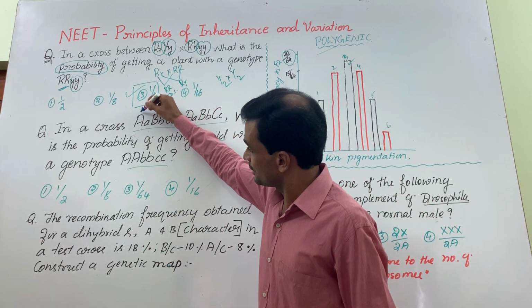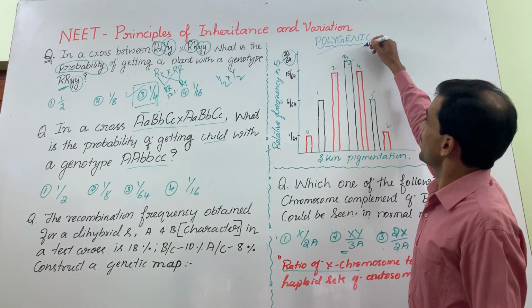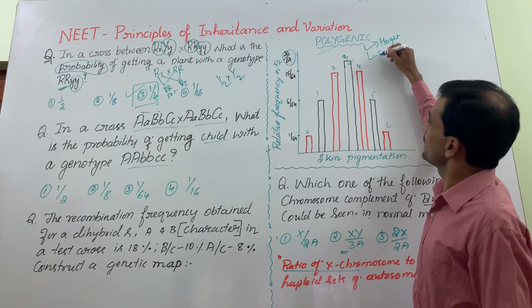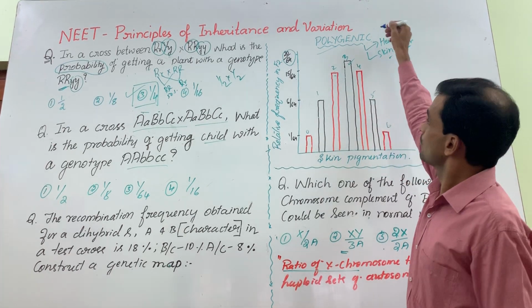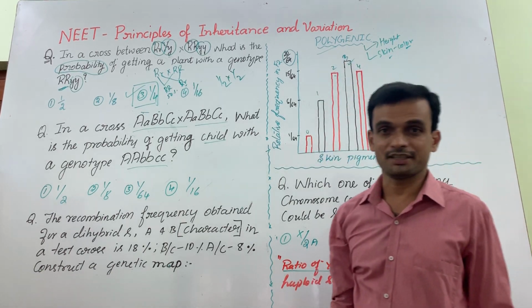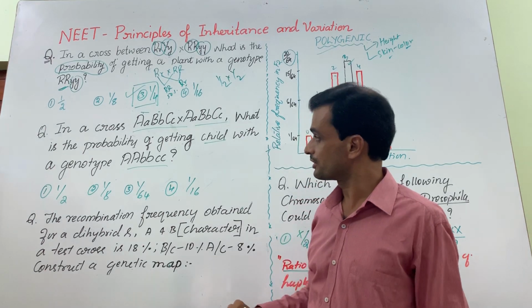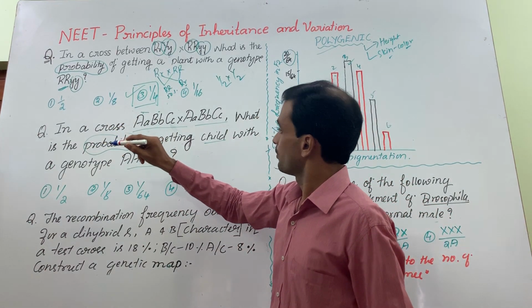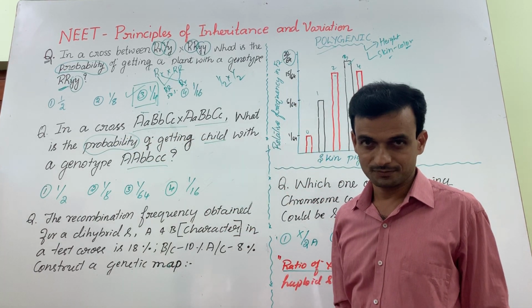Probably 3 genes control one character. That can be height in humans or skin pigmentation, skin color. Both are examples of polygenic inheritance. I'll tell you about polygenic inheritance later. Let me go back to this question. Once again, I am supposed to find out the probability of getting this genotype in the child.